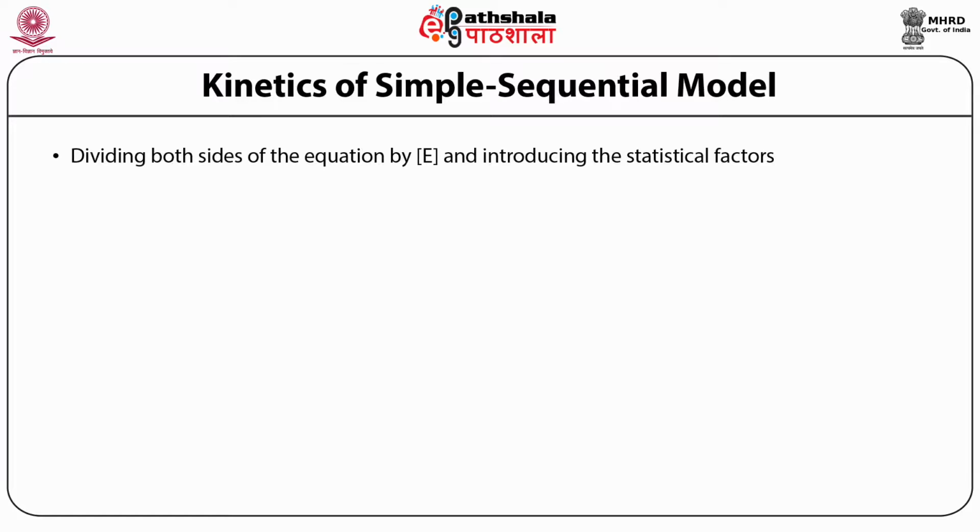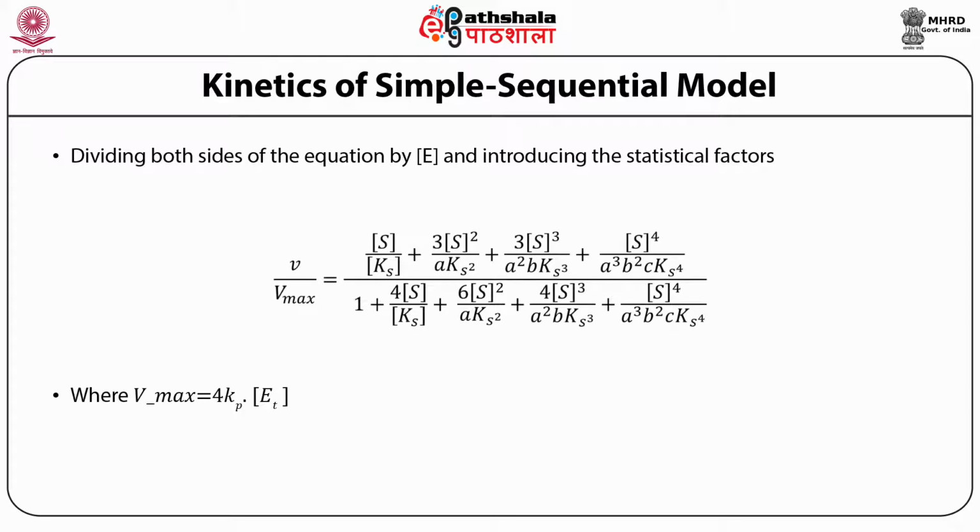And if you divide it by the enzyme concentration and introduce the statistical factors, the equation becomes V0 upon Vmax is equal to S upon Ks plus 3S square divided by alpha Ks2 plus 3S to the power 3 divided by alpha squared B Ks square plus S to the power 4 divided by alpha cubed B squared C Ks to the power 4, divided by 1 plus 4S upon Ks plus 6S square divided by alpha Ks2 plus 4S to the power 3 divided by alpha squared B Ks squared plus S to the power 4 divided by alpha cubed B squared C Ks to the power 4.